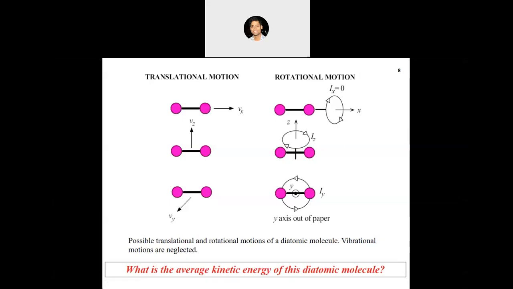Okay, sir. Also, there's one more doubt. In case of gaseous molecules, the rotational degrees of freedom are calculated by the symmetry. Like if the molecule is symmetrical about the x-axis, its rotation won't be considered along the x-axis.